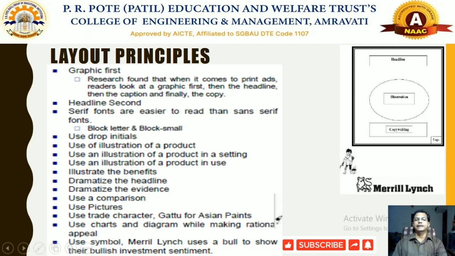Using some trade characters, for example Gattu, which is normally depicted on Asian Paints products. Use of charts and diagrams makes an effective rational appeal for comparison purposes. You will also find some symbols. Here we are using the Merrill Lynch symbol. It is a financial firm depicting how effectively their investments are bullish by using the symbol of a bull. In this way an effective advertisement is prepared using these layout principles.